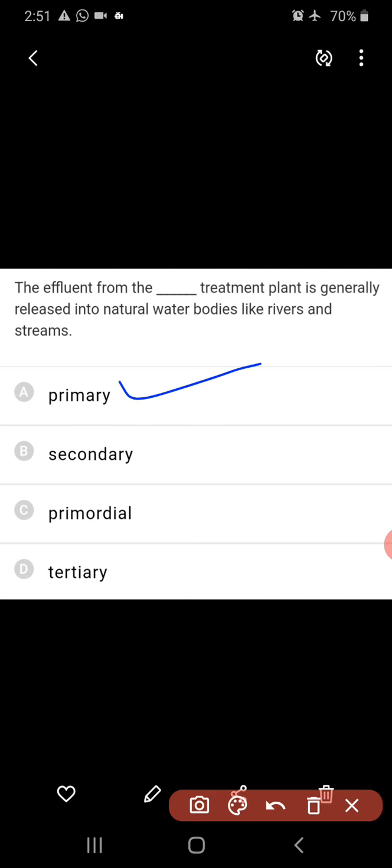And coming to the next question, the effluent of which treatment plant is generally released into natural water bodies like rivers and streams? Effluent of the primary treatment is taken into secondary treatment in the aeration tank, so it is not. So the effluent of the secondary treatment is released into the rivers and streams.